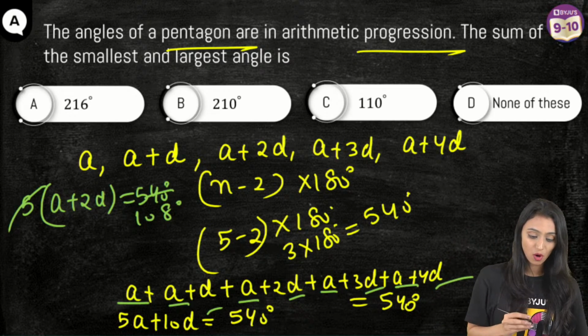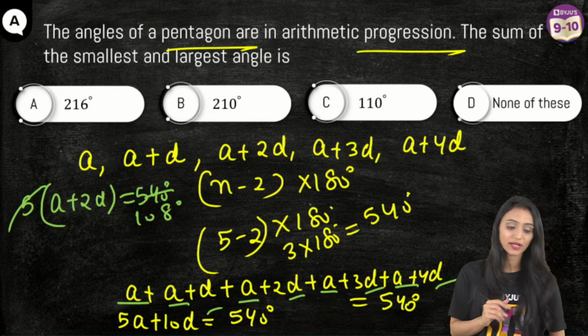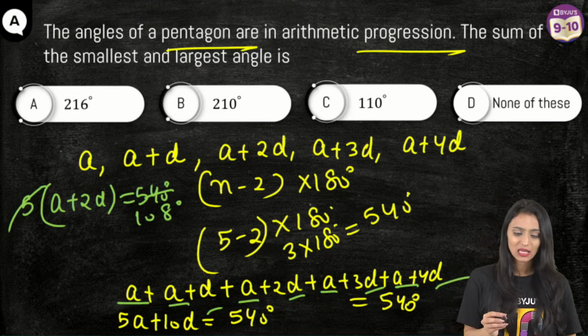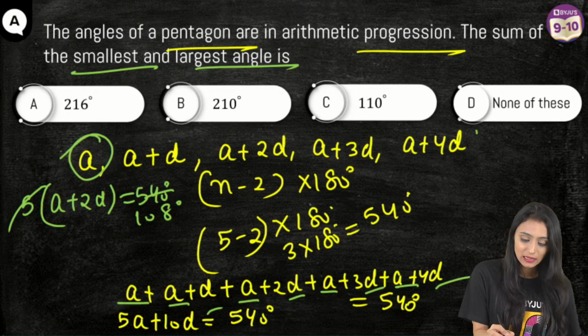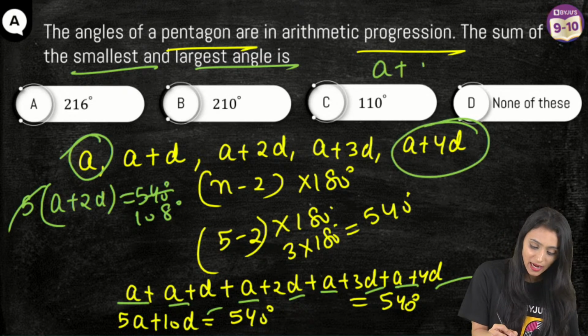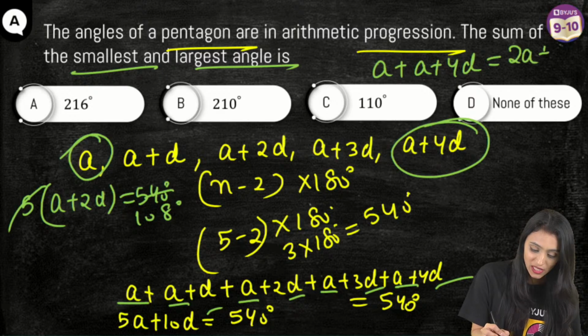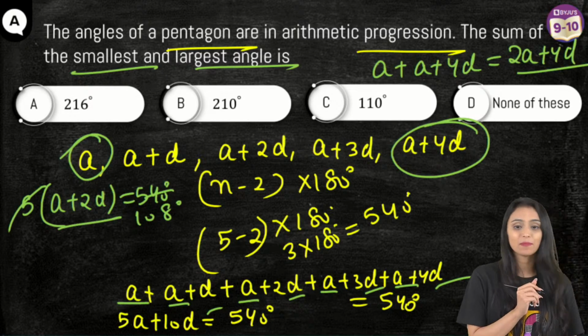So I have taken 5 common. I get a plus 2d equals 108 degrees. But the question is asking for the sum of the smallest and largest angle. This is my smallest angle. This is my largest angle. Let's add this up. What do I get here? I get 2a plus 4d. But here I have a plus 2d.